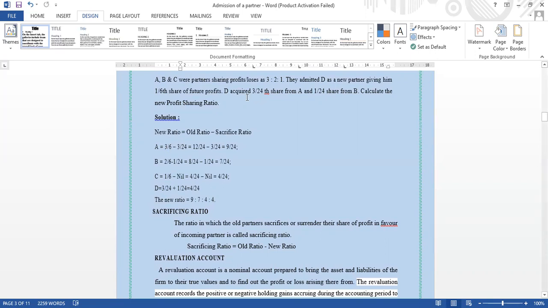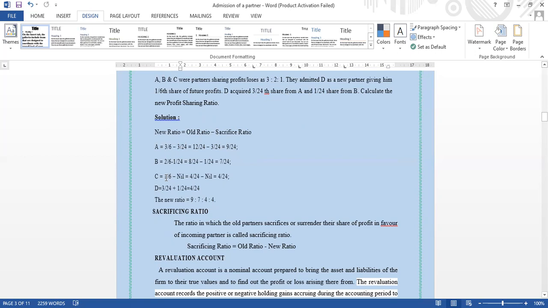Okay. So D acquired 3/24 share from A. So 3/6 minus 3/24. When you are calculating, you will get 12/24 minus 3/24, equal to 9/24.